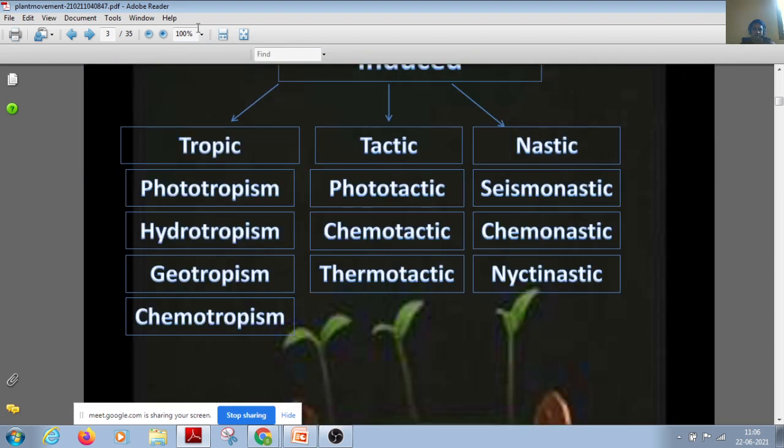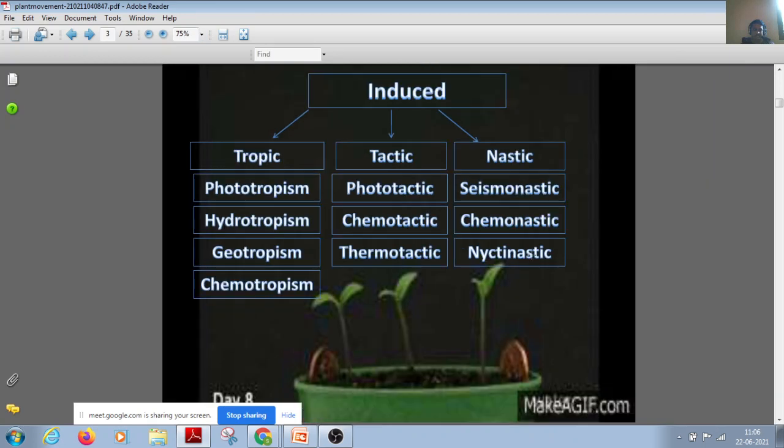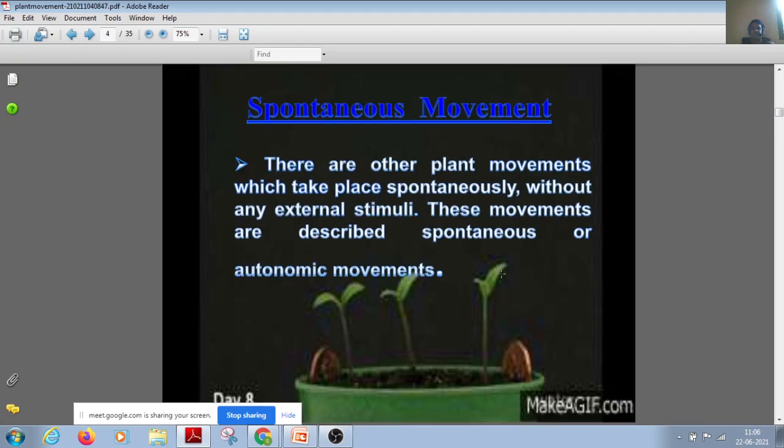This is the nastic movement. That's the inducible movement. That's a tropic movement: phototropism, geotropism, chemotropism, and also tactic movement. That's a phototactic movement, chemotactic, and thermonastic movement. And in the nastic movement, you will find the seismonastic, chemonastic, and the nyctinastic movement.